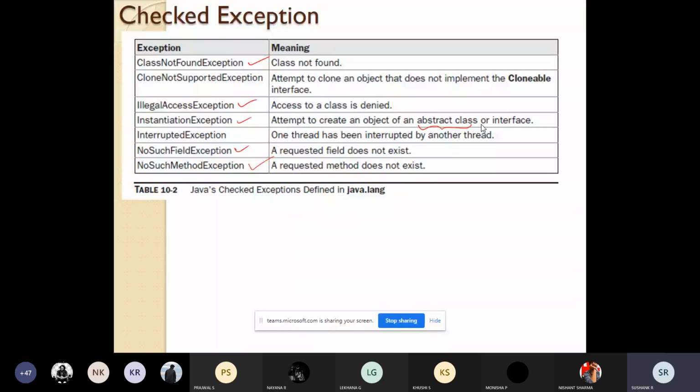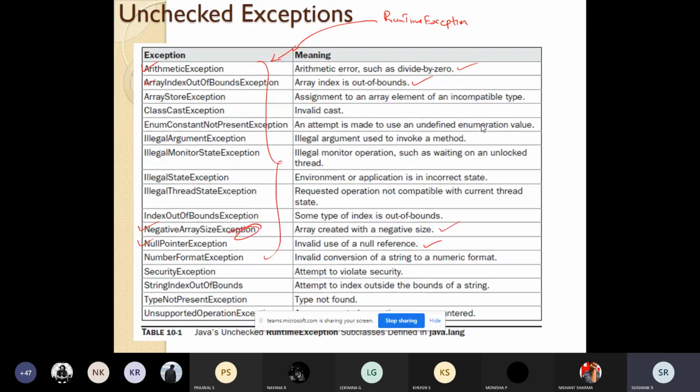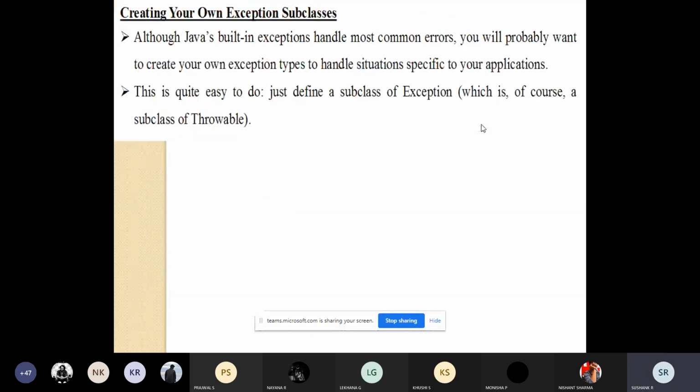So we have two kinds: checked exception and unchecked exception, and some of the subclasses that are there for checked exception. Usually this will happen during the compilation time, while the other exceptions will come under the runtime. Now these are the built-in support which we are getting from Java. But now I don't want the support from Java. I want to create my own exception.